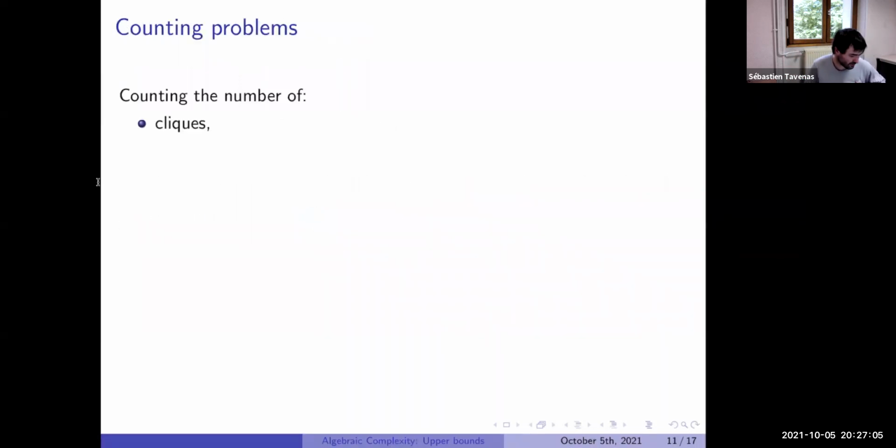Okay. I just wanted to recall some things about counting problems. I will not stay a lot of time because Avi's talks already had a lot of details about what I want to say, but I want to say that VNP, in general, is often the class we use to represent when we want to count a number of things. And naturally, we have a lot of problems from that.